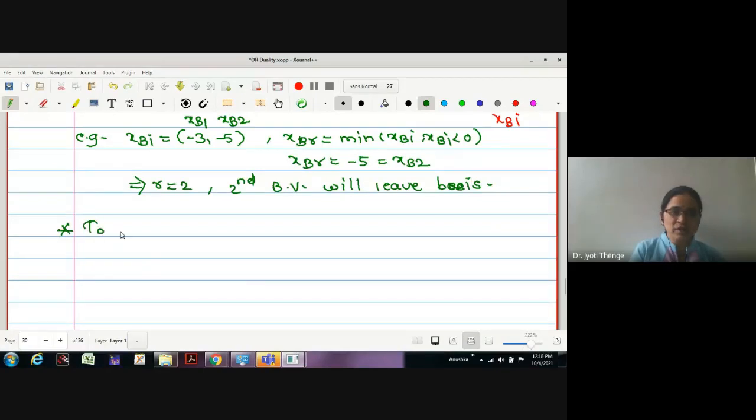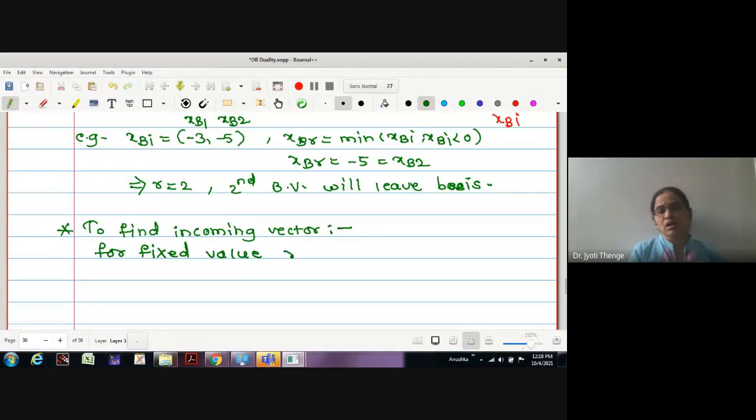Next, let me write down the criteria for an incoming vector. To find the incoming vector, once we fix this r, for the fixed value of r, we will find the ratio of the net evaluation divided by the corresponding entries, and we will select the maximum value.